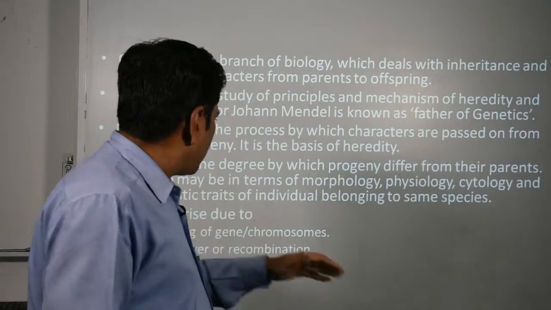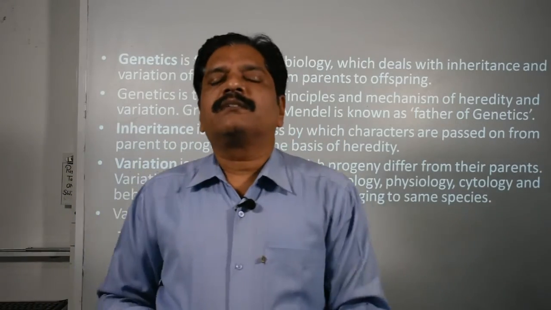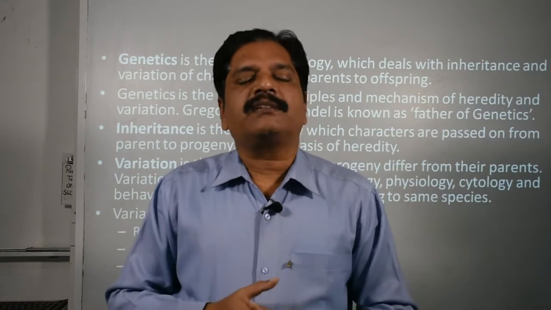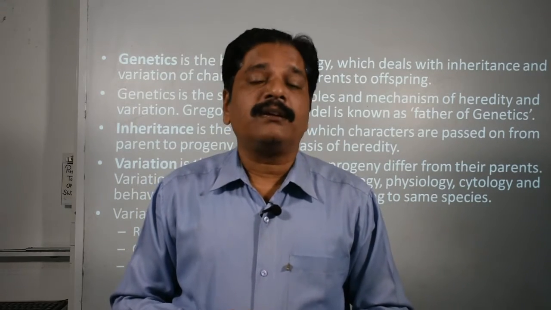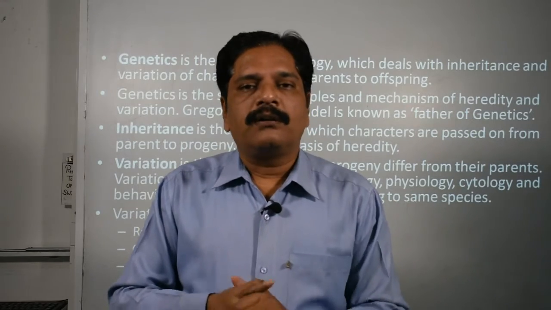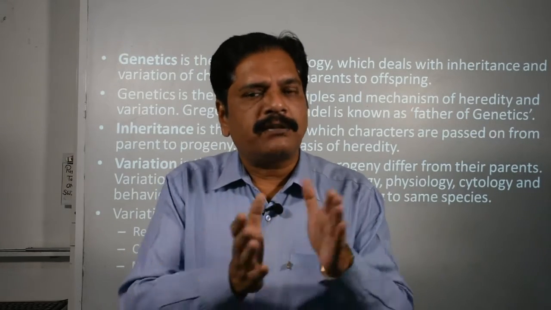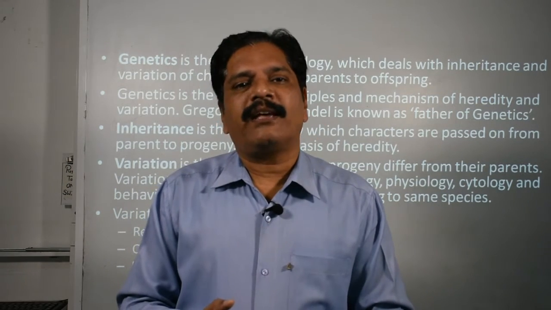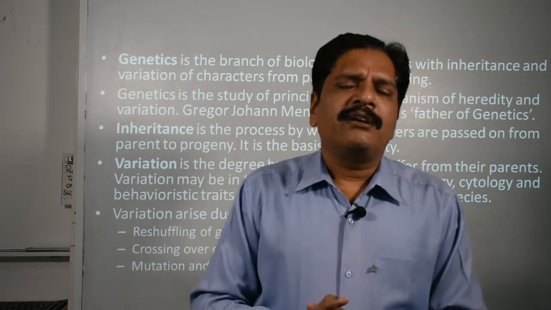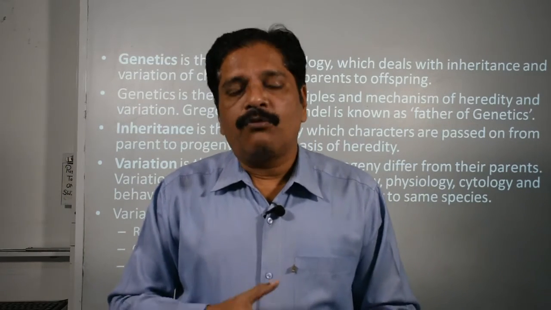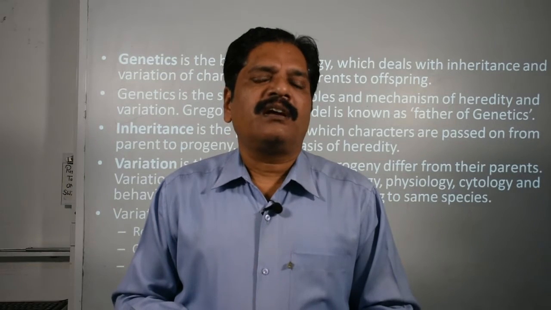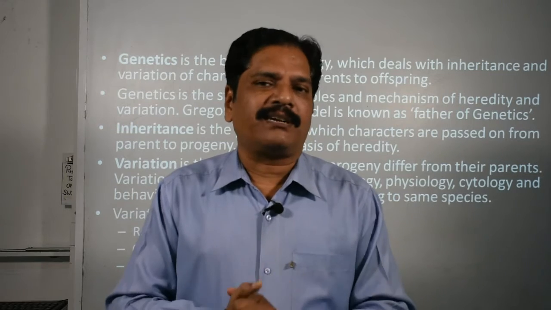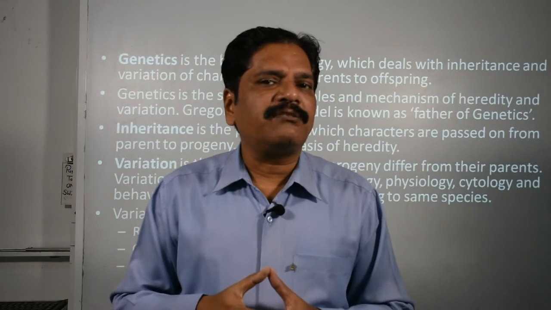And this variation is very important, because it is helpful for adaptation. It is helpful for adopting new features which make them different from the previous generation, and together it is responsible for organic evolution. So basically variation is of two types. One is hereditary variation and the second is spontaneous, that is somatic variation or environmental variation. What is the hereditary variation?